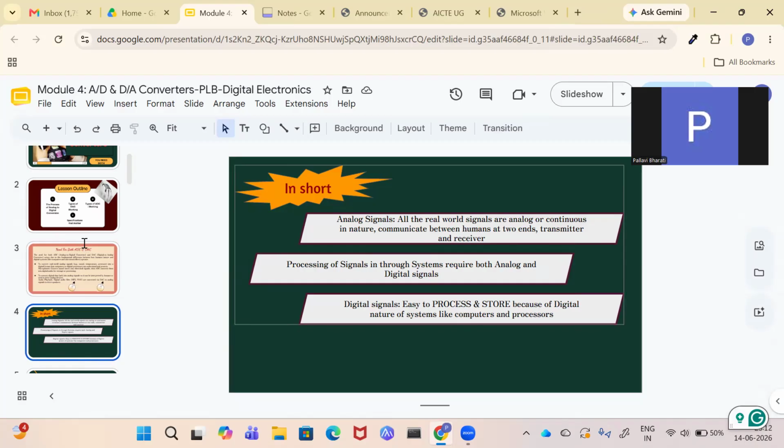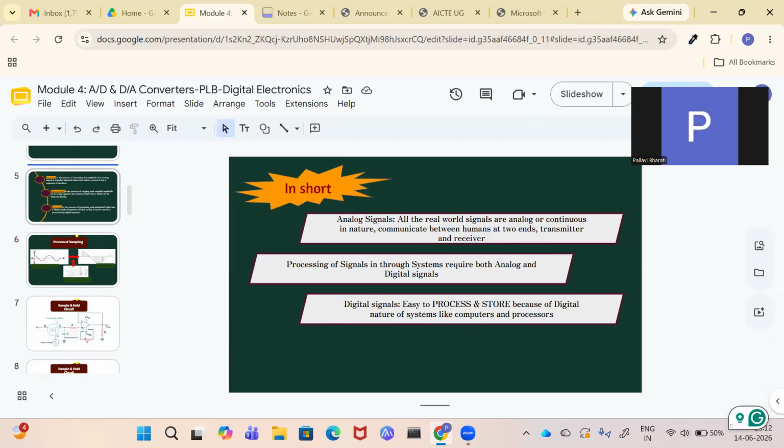Okay, and what in short it is written over here: all real world signals are analog or continuous in nature. We communicate between humans at two ends. Processing of signals through systems require both analog and digital. And digital signals are easy to store and process because the systems where we store these things are also digital or discrete in nature.